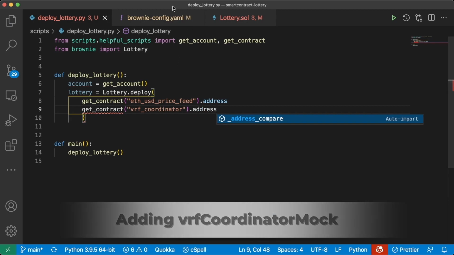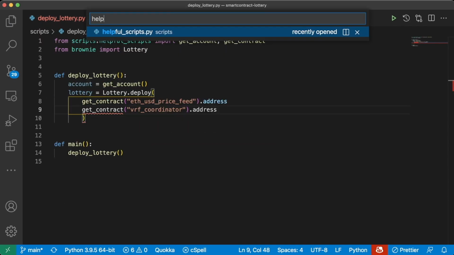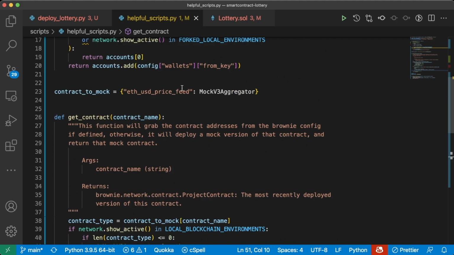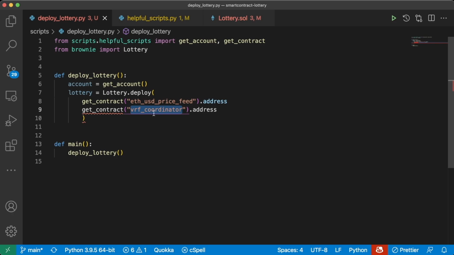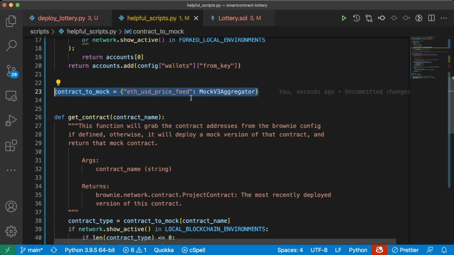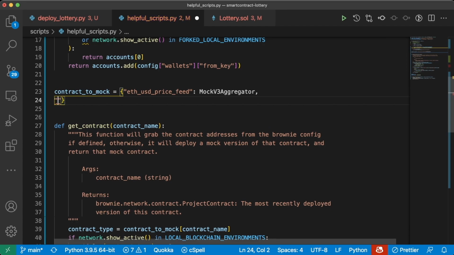Of course, we are going to have to go back to our helpful scripts because there's currently no mapping between what a VRF coordinator is and what its mock needs to be. So we'll add a comma here, and we'll do VRF coordinator, and we need to get a mock VRF coordinator.